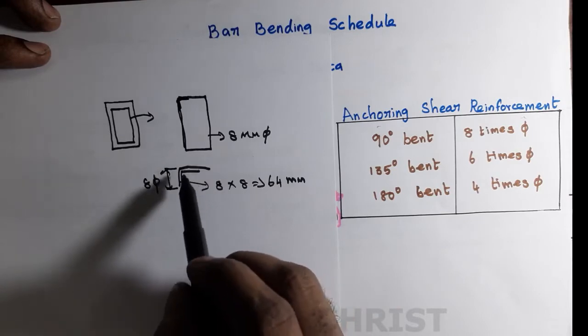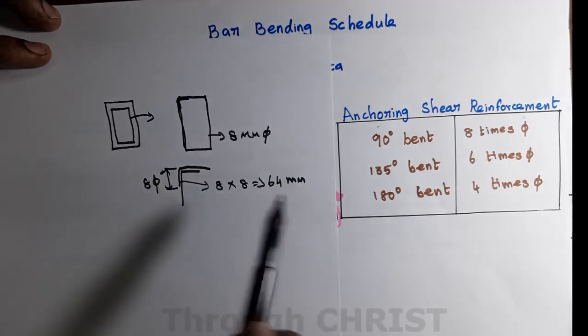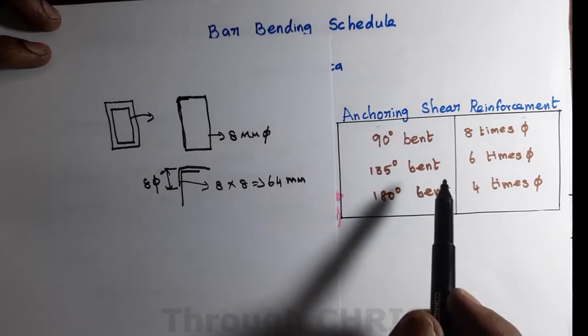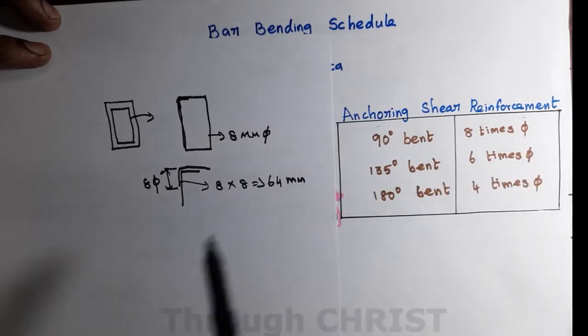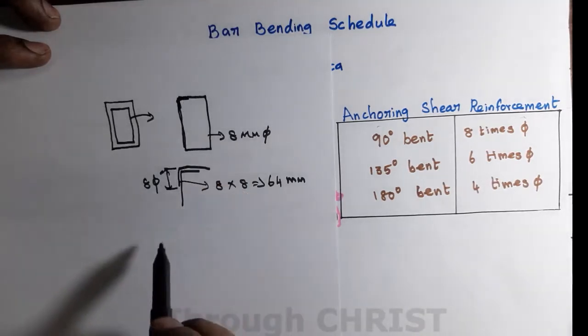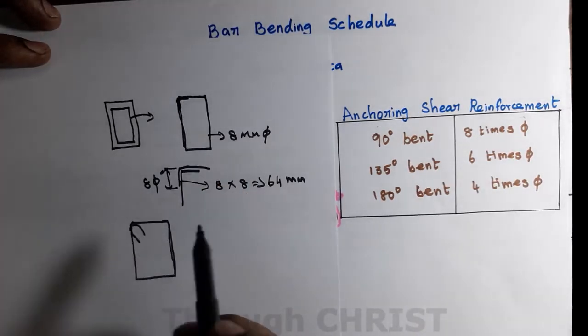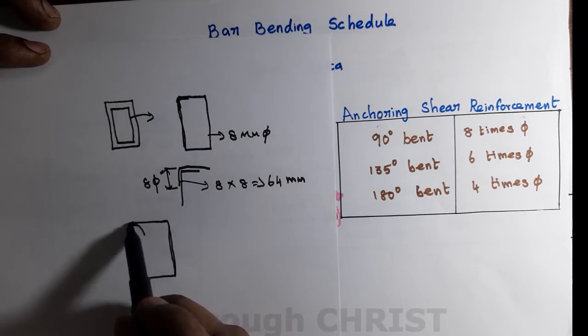Suppose you are doing a 90-degree bend. Suppose you are doing a 135-degree bend, the anchoring is increasing. That means 6 times the diameter is sufficient. Suppose you are bending the reinforcement in this fashion, that means you are bending the reinforcement 135 degrees.